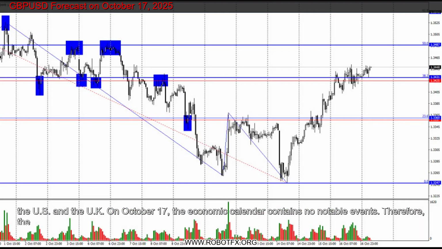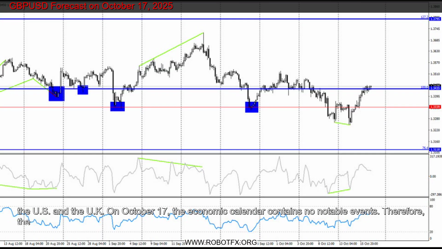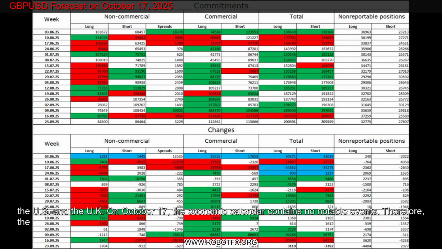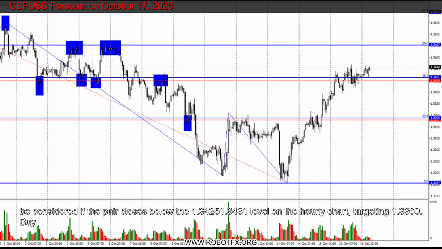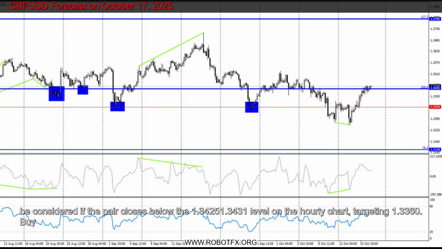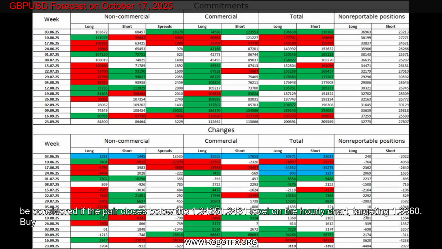GBPUSD forecast and trading recommendations. Sell positions may be considered if the pair closes below the 1.3425-1.3431 level on the hourly chart, targeting 1.3360. Buy positions could be considered if the pair closes above the 1.3425-1.3431 level, targeting 1.3487. The Fibonacci grids are built between 1.3725-1.3247 on the hourly chart and 1.3431-1.2104 on the 4-hour chart.